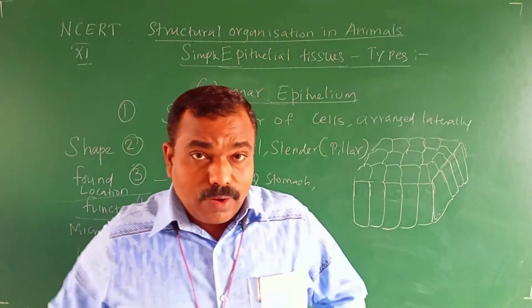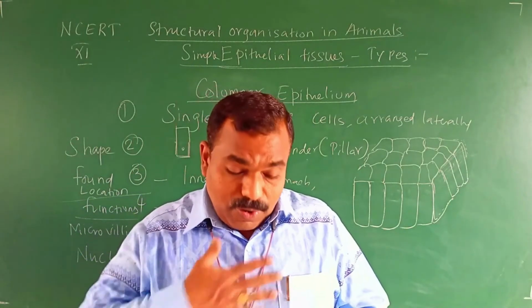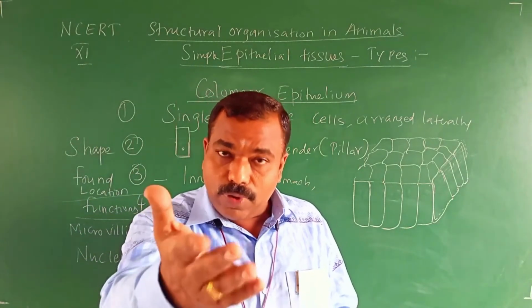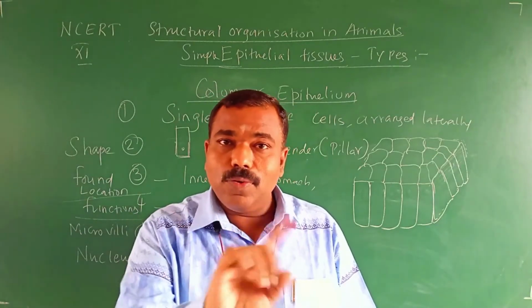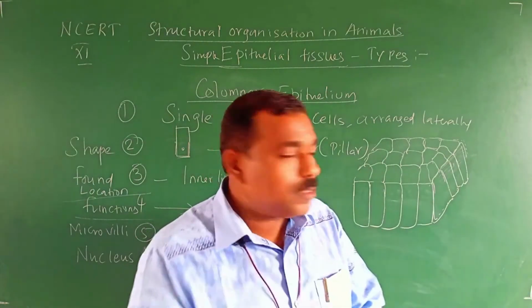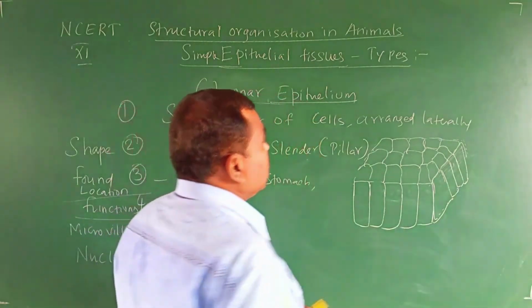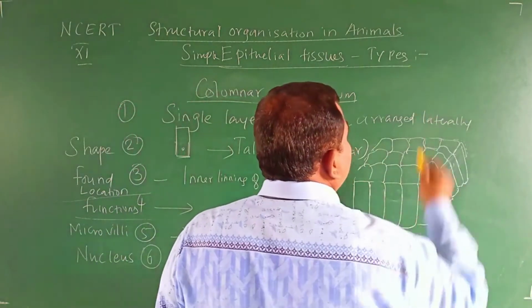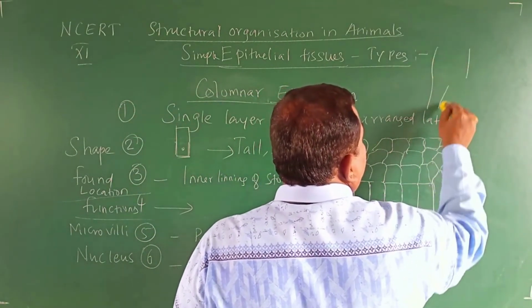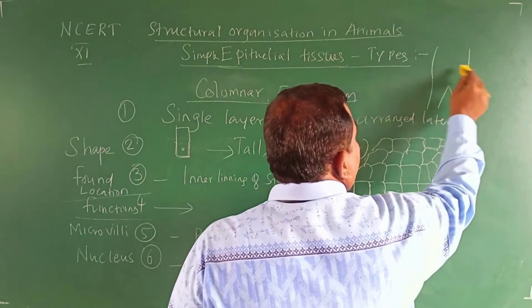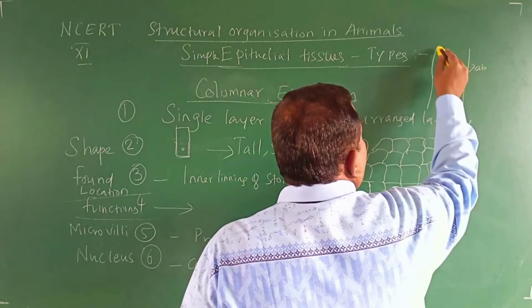The abdomen, what you are seeing below the chest region, that is the abdomen.